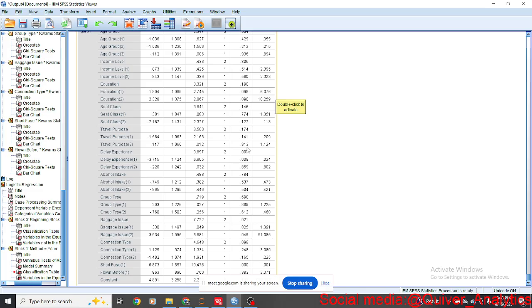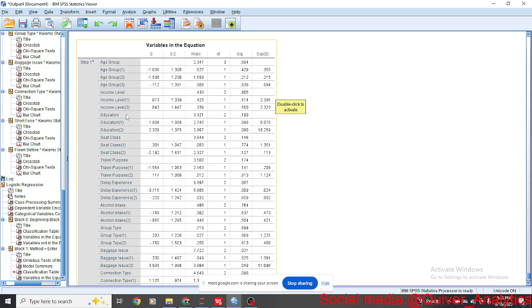All of these are not significant until we get to delay experience. So all of these attributes of the airline passengers are not important predictors. So we'll tell the airline, don't look at their age group, their income, their education, their seat class, or their travel purpose. But those that have delay, you have to look at them.